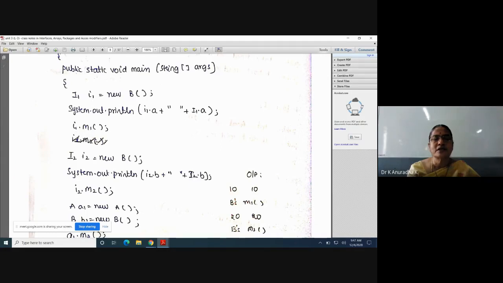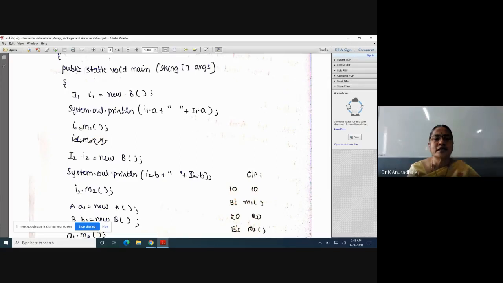If you write I1.M2, it will give you an error, because with this reference variable we can only access the members of I1. We can't access the members of B. But what is upcasting? If we assign an implementing class object to an interface reference variable, with that reference variable we can access all the members of this interface I1 except overridden methods. All the abstract methods of this interface must be overridden inside the implementing class. That's why in case of overridden methods, the overriding methods of class B will be executed.